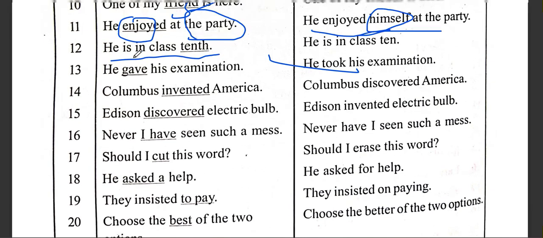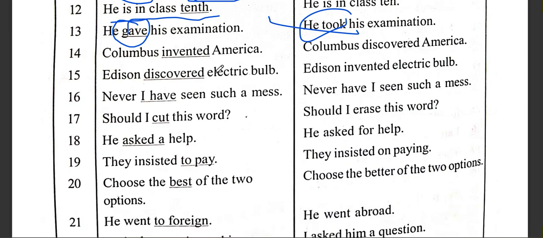He gave his examination. When you go to appear in examination, we always say take examination. For example, IELTS exam, you take IELTS examination. When I decided to take IELTS examination, when I decided to take GATE examination, so take examination. Very important, very common expression.